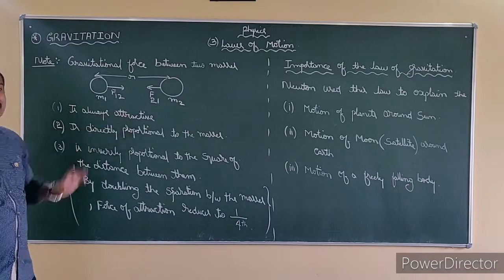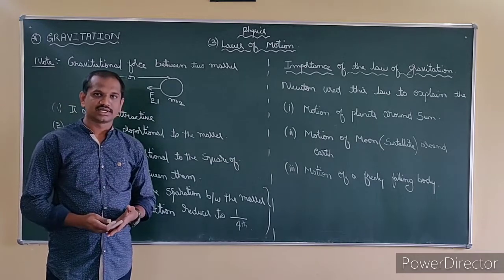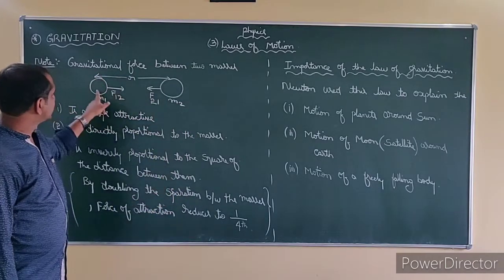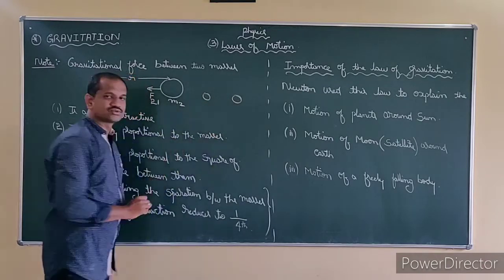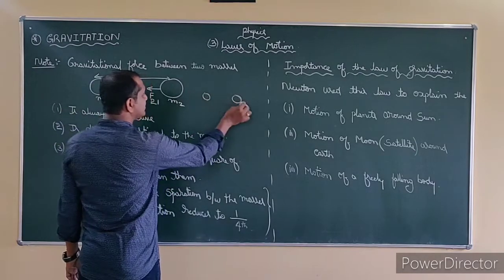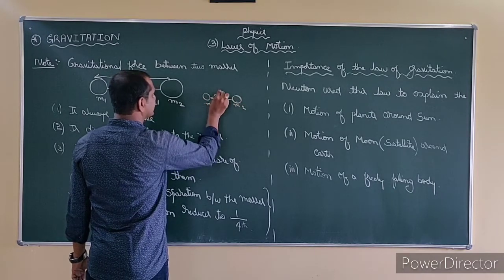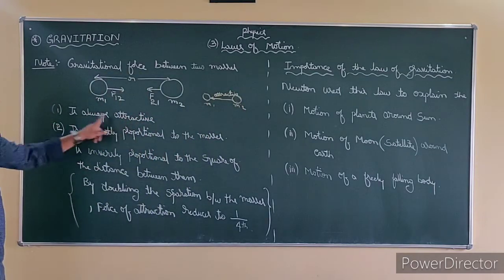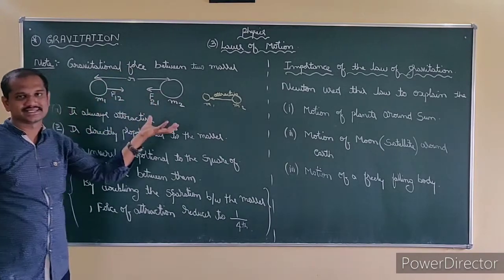First one is that it is always attractive. Obviously, according to Newton's universal law of gravitation, what did he find? He told that every particle in the universe attracts every other particle. So the gravitational force between these two objects is always what? Attractive. It's not repulsive. Understand? That is the first point. Gravitational force is always attractive between two masses.